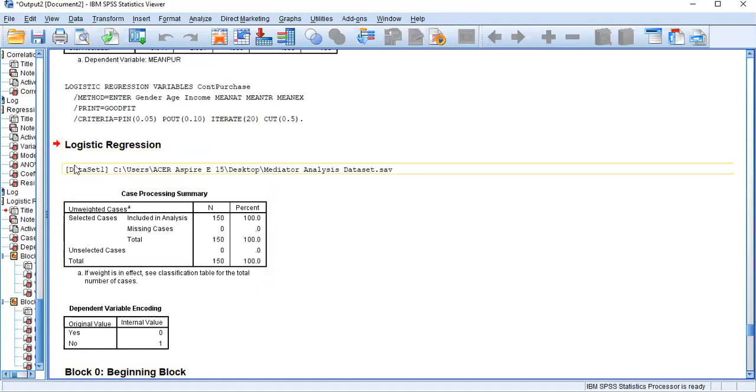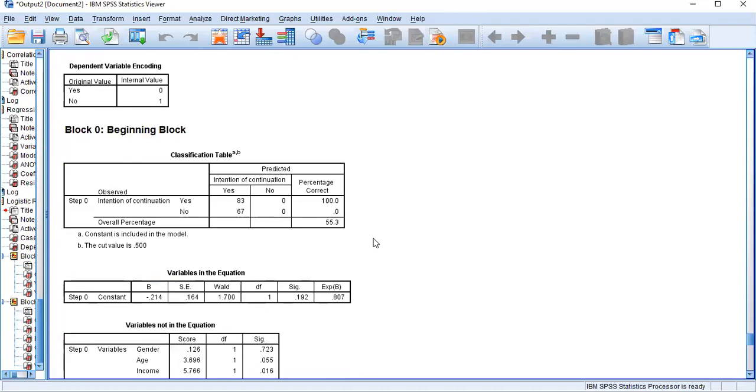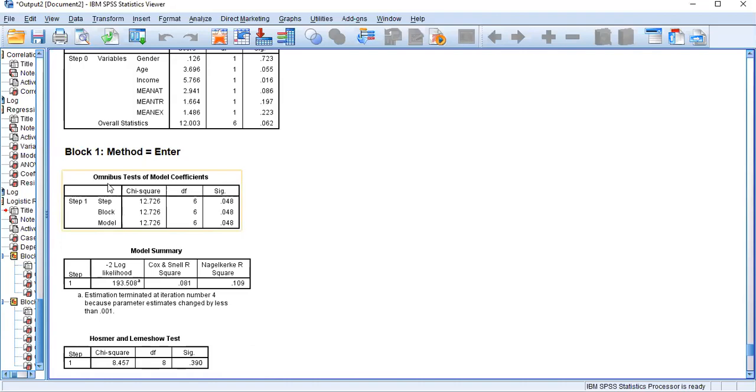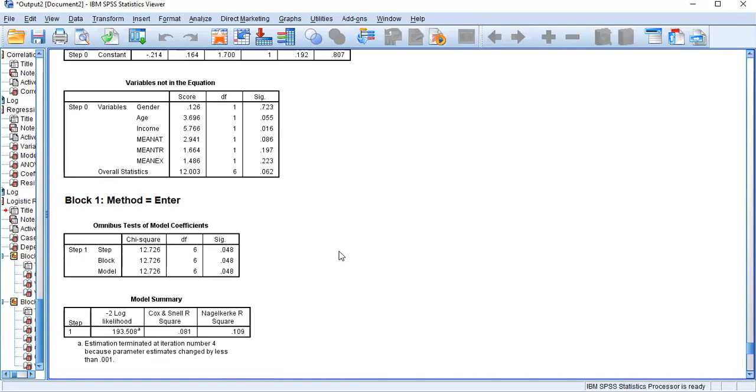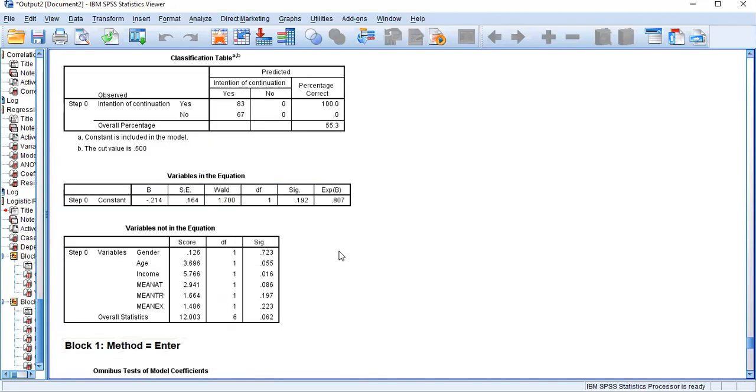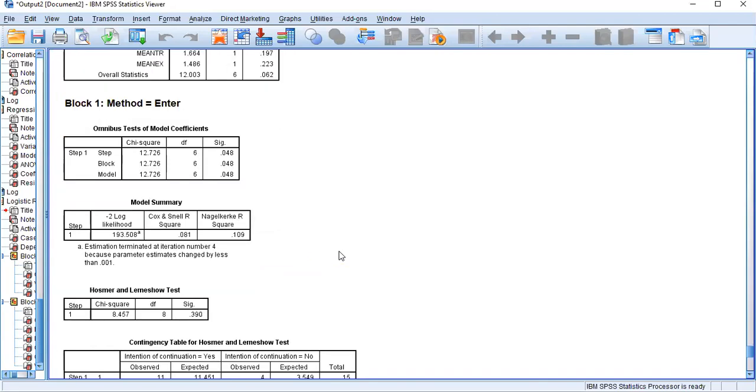And the binary logistic regression, you don't need to worry about the first part. Our analysis started with the Block 1 method equal Enter. These are the results you need to be concerned with. Don't worry about Block 0. After that, you need to worry about your results.